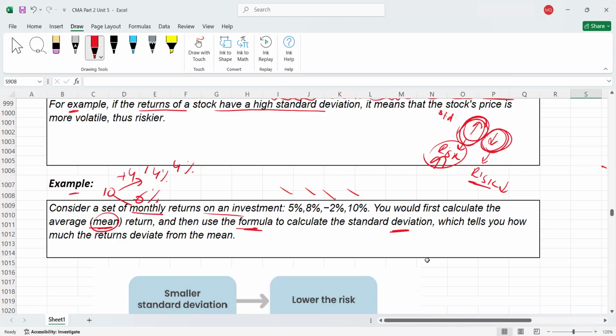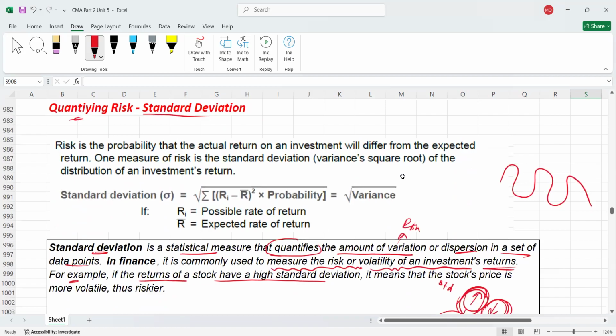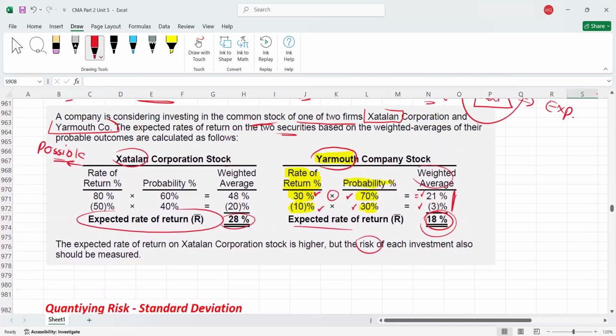So now I'm going to show you the formula for how standard deviation is calculated. So this is the formula, guys, for the standard deviation, and this is the sign for the standard deviation. Formula is what? We have first a square root, you can see. Then we have here summation, into Ri. What is Ri? R stands for possible rate of return. So these are possible rates of return. Okay, here we have possible rate of return.